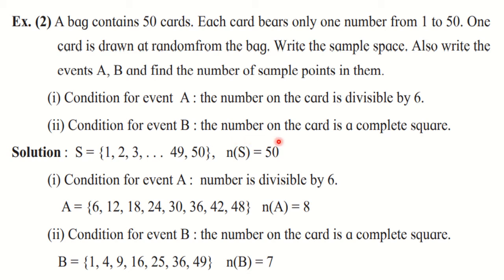Now the condition for event B, please read. The number on the card is a perfect square. So we have to write down all the perfect squares which are less than 50. Okay. The very first perfect square is 1. Then we have 4, 9, 16, 25, 36 and 49. 49 is the last perfect square here which is less than 50. So how many numbers do we have? 7, and therefore n(B) is equal to 7. Let us go further.